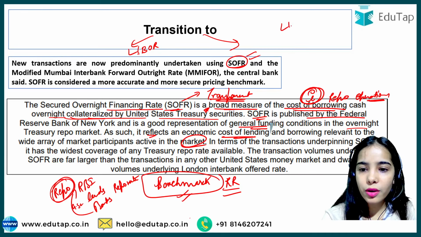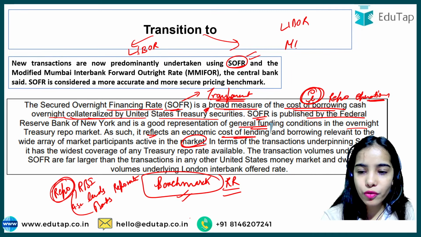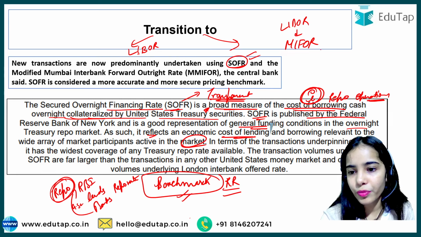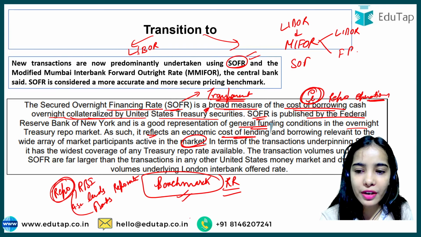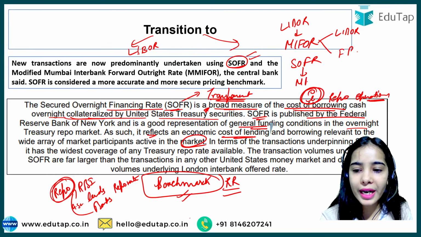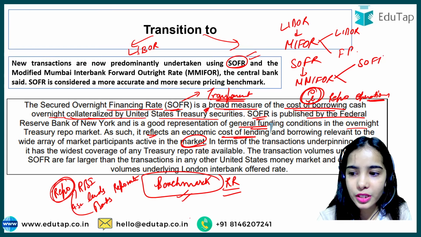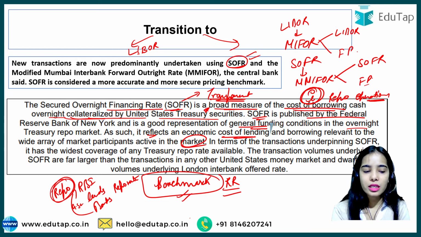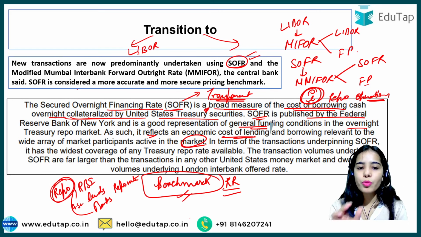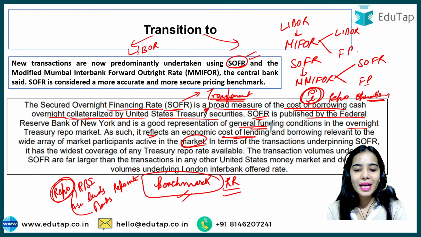Now, on the basis of LIBOR, the MIFOR was decided. MIFOR was decided on the basis of LIBOR and some forward premium. Similarly, on the basis of SOFR, the modified MIFOR will now be decided, dependent on SOFR plus some forward premium. The central bank said that SOFR is considered a more accurate and more secure pricing benchmark.